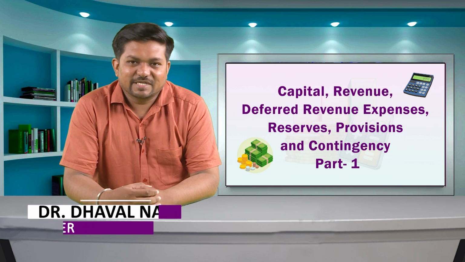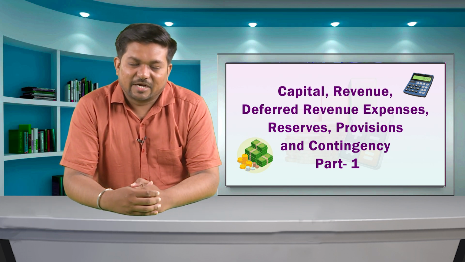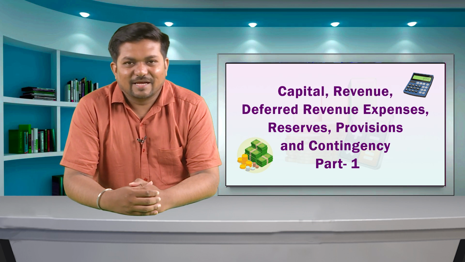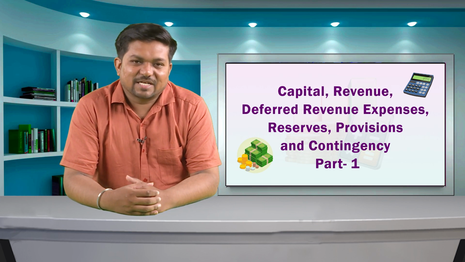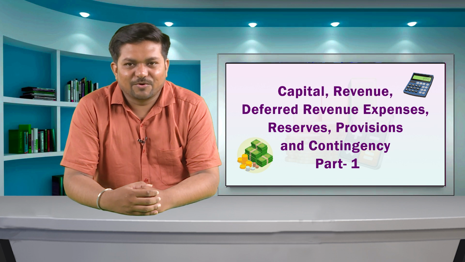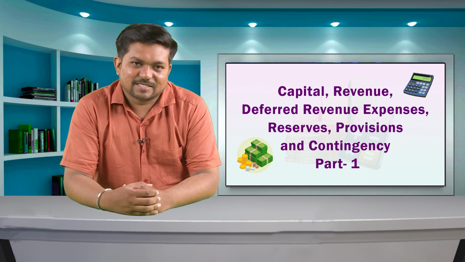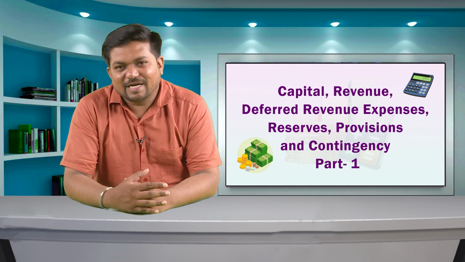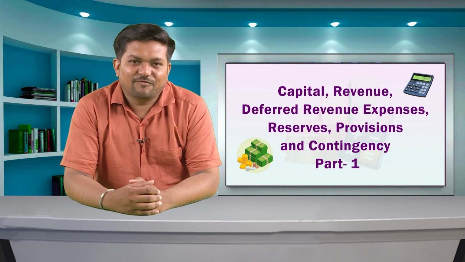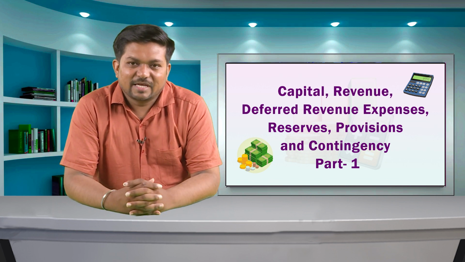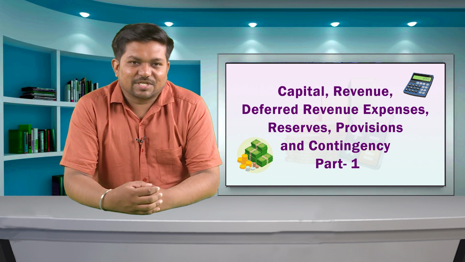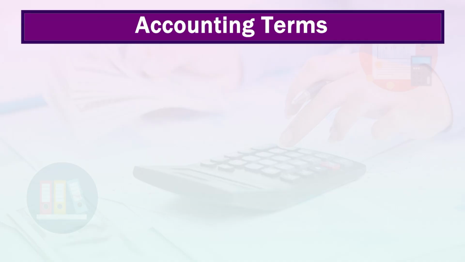Today we are going to cover unit number 1B. Topic is capital, revenue, deferred revenue expenses, reserves, provisions and contingencies. In the previous 5 parts, we have acquired information about fundamentals of accountancy. In continuation, we will now study some accounting terms in detail with justification and illustrations.